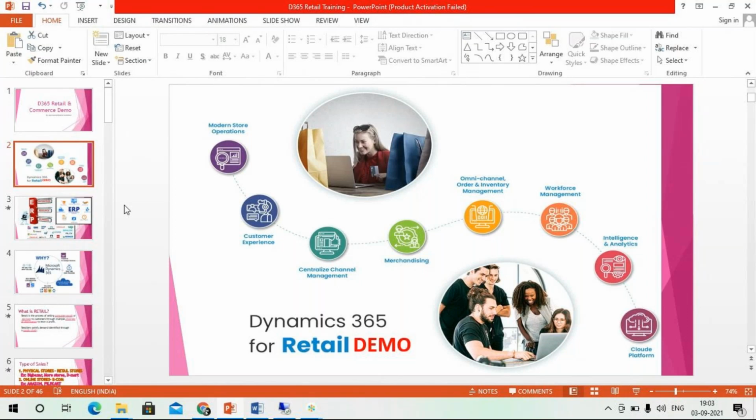No, no. It purely depends upon your retail and commerce section. So you don't need to take up the basic functional certification to do this. 300 or 320 is not required for this. Okay, thanks.